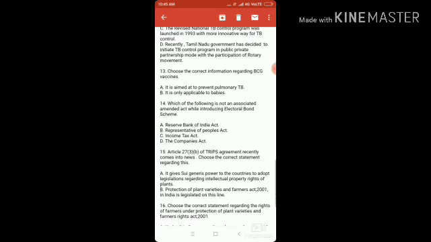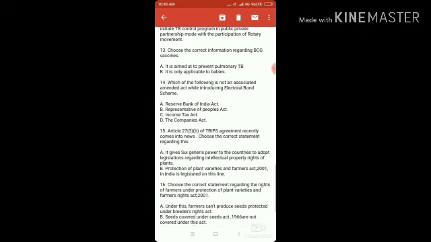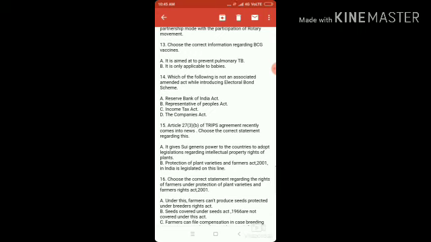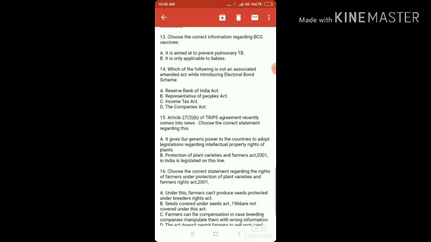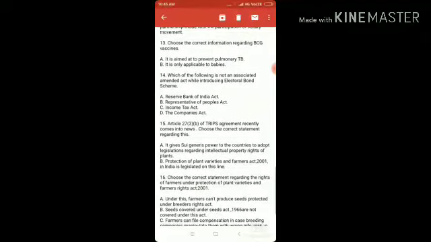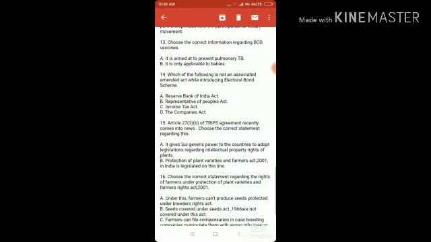Question number 13. Choose the correct information regarding BCG vaccine. Option A. It is aimed at to prevent pulmonary TB. It is wrong. Pulmonary TB cannot be prevented by BCG. It is only applicable to babies. This is correct. This BCG vaccine generally is not effective on adults.